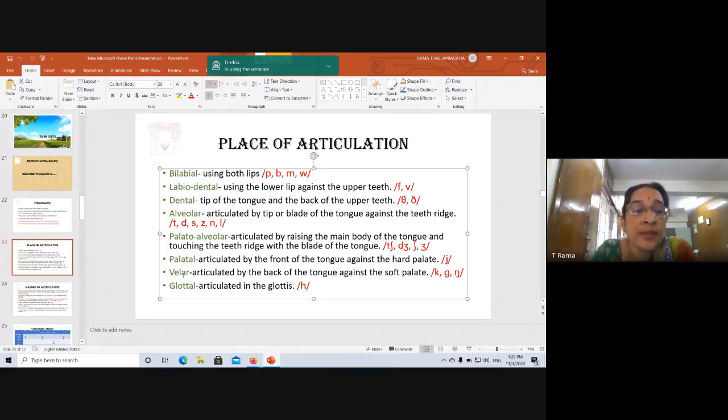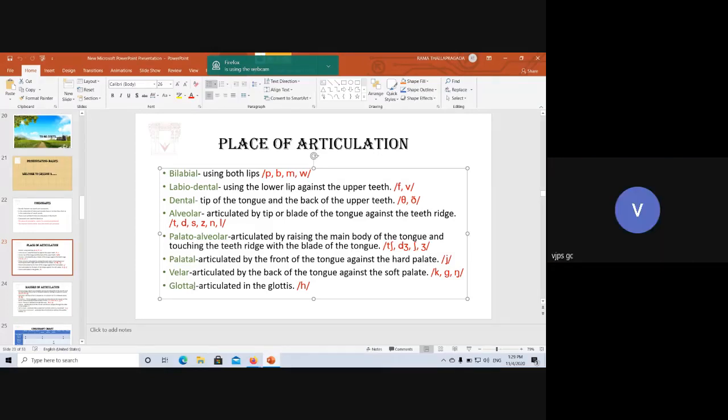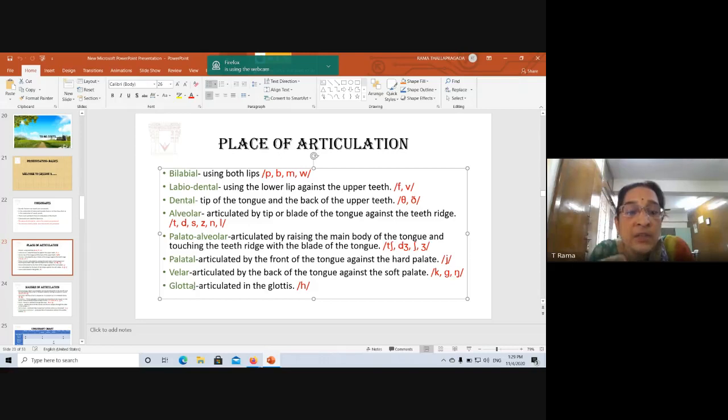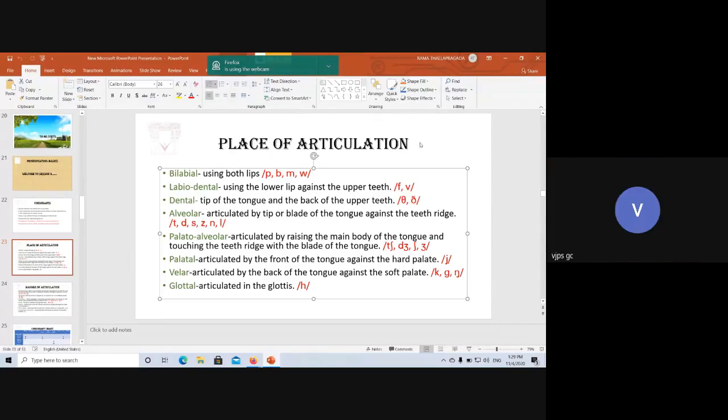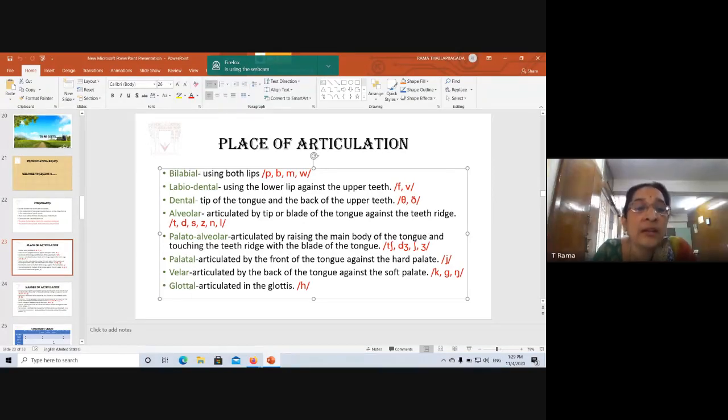Then the last one in this category is glottal. Now glottal is articulated in the glottis. Now where is the glottis? The glottis is the gap between the vocal cords. Right? Do you remember that? Now this sound is produced in the glottis. For example, what is the sound here? You say h, air just escapes through the gap in the vocal cords. Got it? Okay. So based on the place of articulation, we have these many categories.